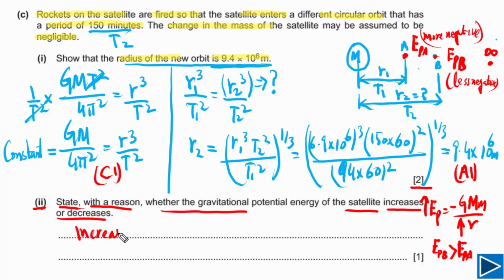We can write down gravitational potential energy increases. Second, we need to explain why it increases. The reason is that the separation increases, or you can say the distance from the center of the planet increases. And this question has only 1 mark, and that mark is the B mark.